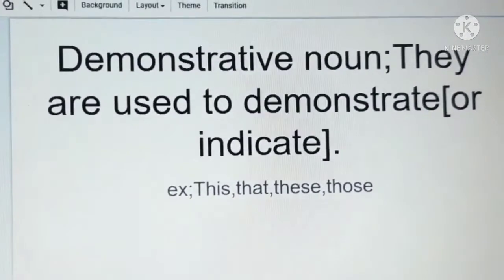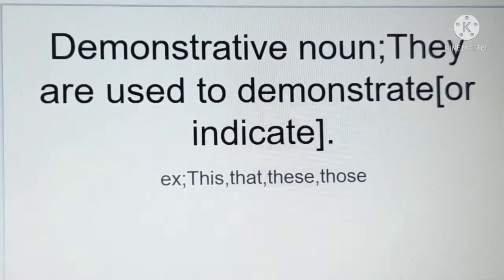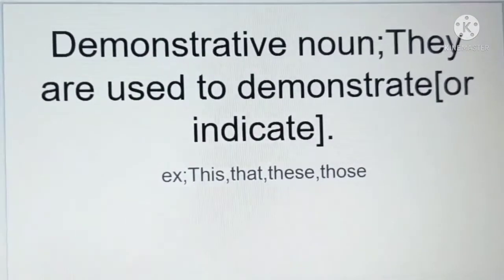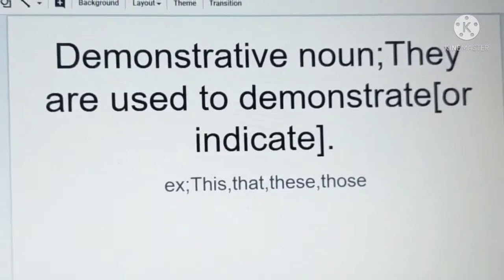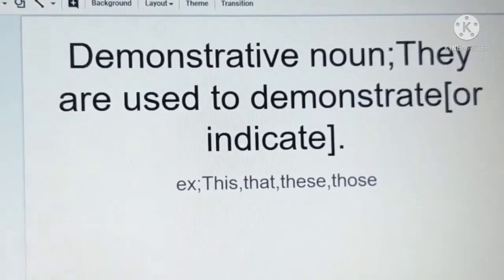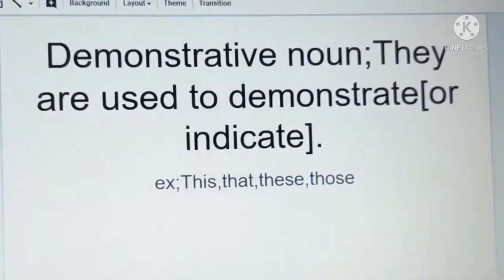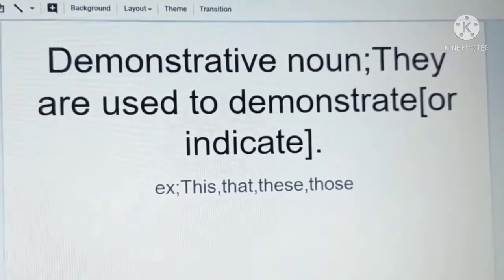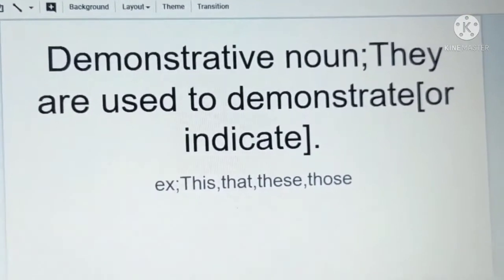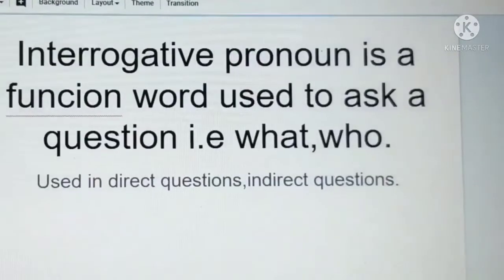Demonstrative pronoun. They are used to demonstrate or indicate. Example, this, that, these, those. These are called demonstrative pronouns.